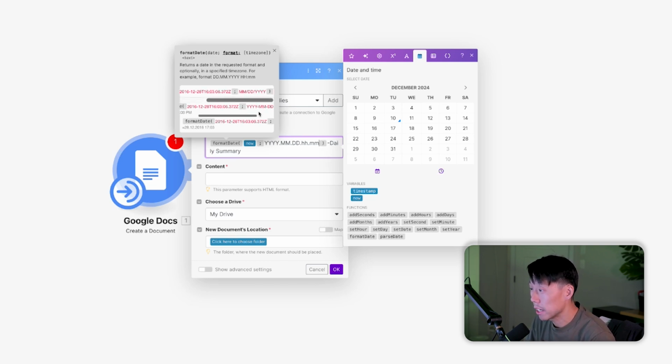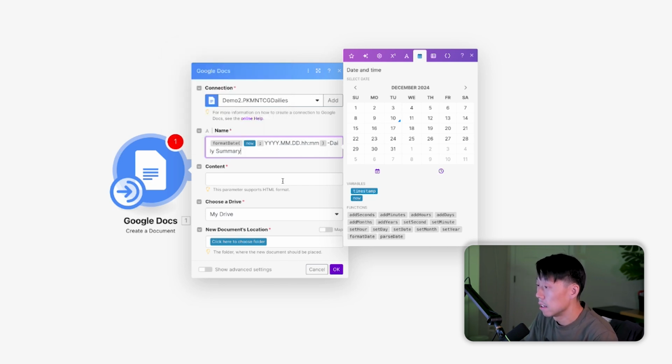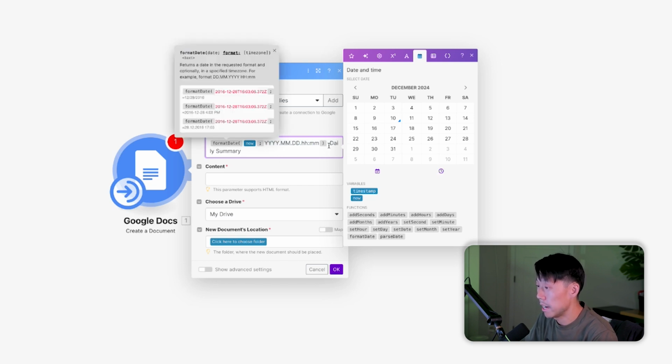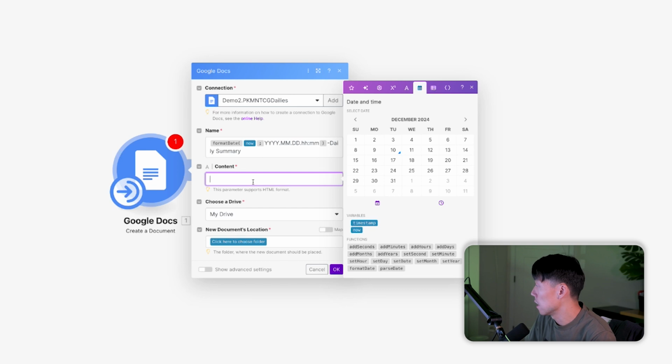Let me just double check. As you can see right there, and in the example, they do show a colon there. So let's do that as well. All right. So every file is going to be named timestamp dash daily summary and content.